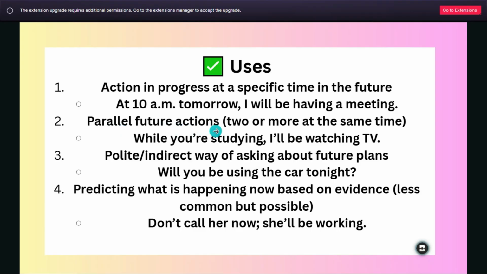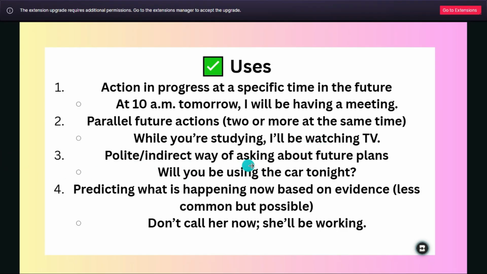For example, 2 or more actions at the same time. So we have 2 actions and they are at the same time. So we directly use the future continuous, while you are studying. And when I explain for my students, I would just say like while, it's for the continuous, to be honest. So when we have a future for the first sentence, directly we go to the continuous form. I will be watching TV, and we are talking about the future. And the second action will take progress, takes time. So we would use the future continuous.